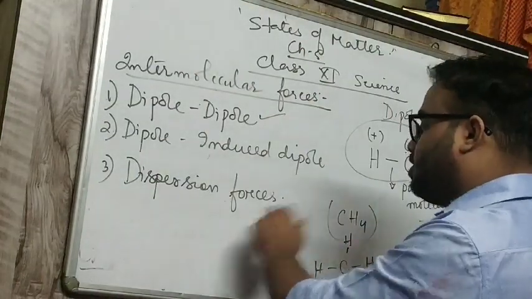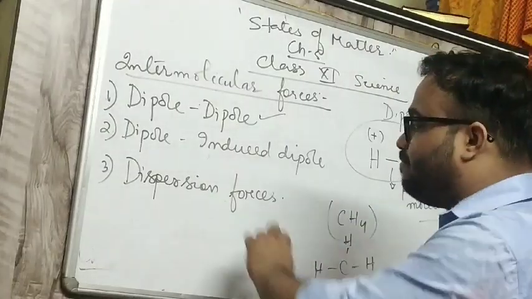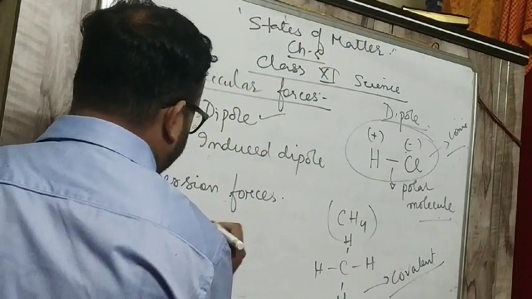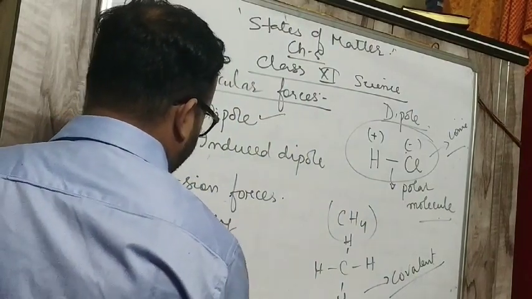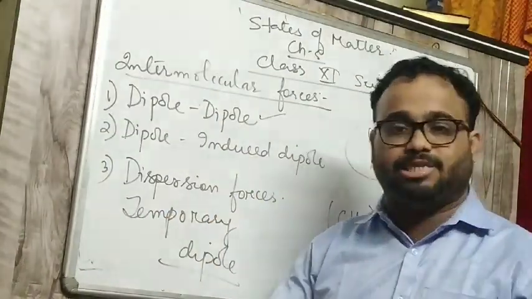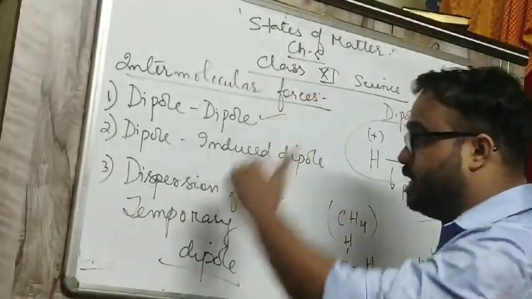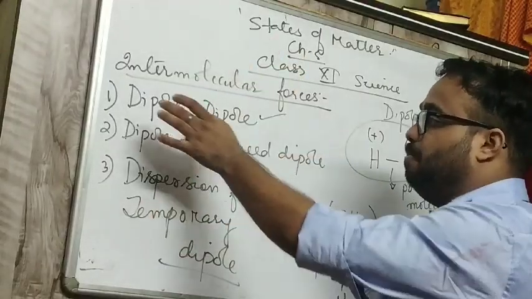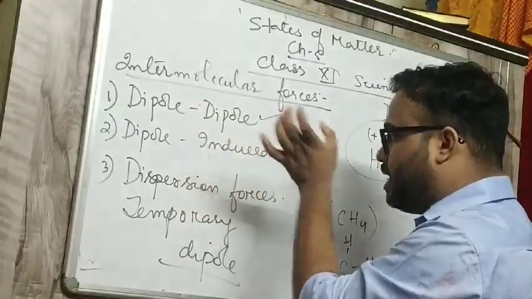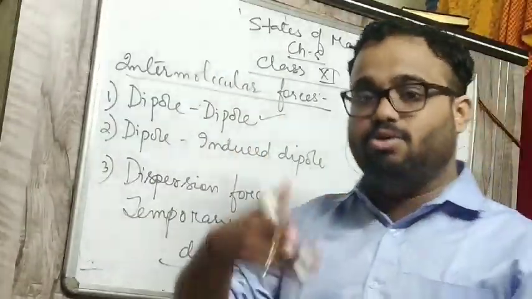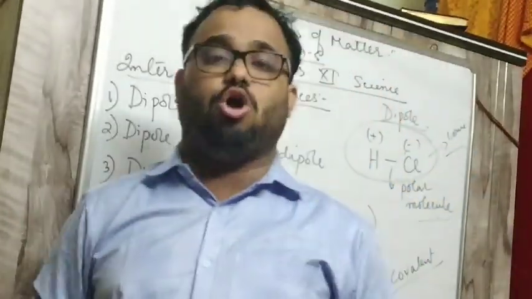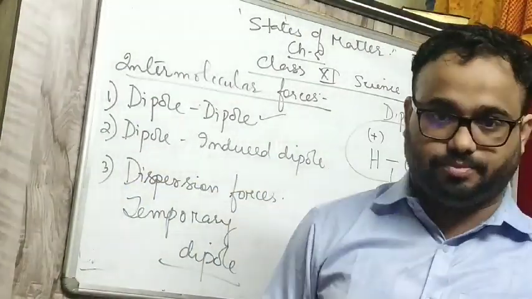Next come dispersion forces. Dispersion forces means forces of attraction between two temporary dipoles. I will explain them in detail, but now I am giving you the names. There are three types. Between two permanent dipoles, it is dipole-dipole. Between permanent and temporary, it is dipole-induced dipole. And between two temporary, it is called dispersion forces or London forces.